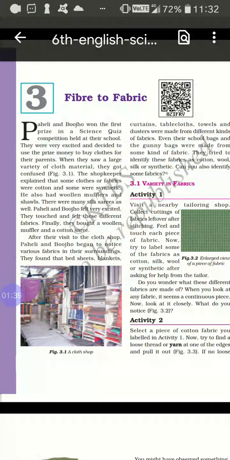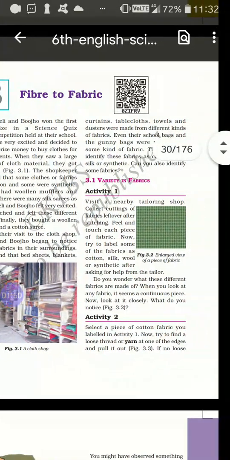After their visit to the cloth shop, Paheli and Boju began to notice various fabrics in their surroundings. They saw bed sheets, blankets, curtains, tablecloths, towels, dusters made from different kinds of fabrics. Even their school bags and gunny bags were made of different kinds of fabric. They tried to identify the fabrics as cotton, wool, silk or synthetic. Can you identify some fabrics?